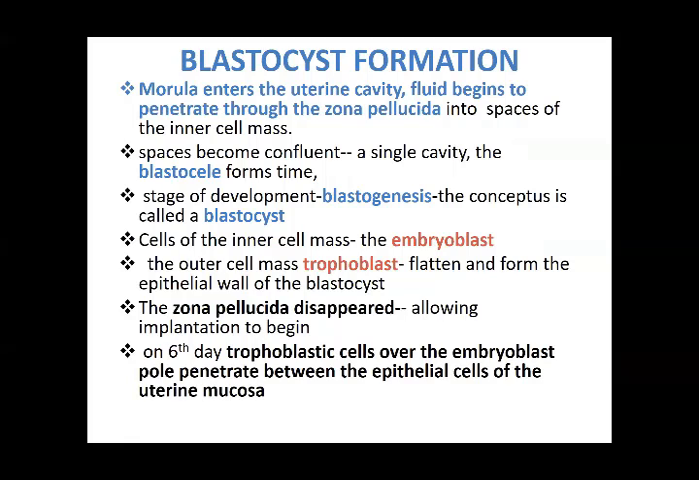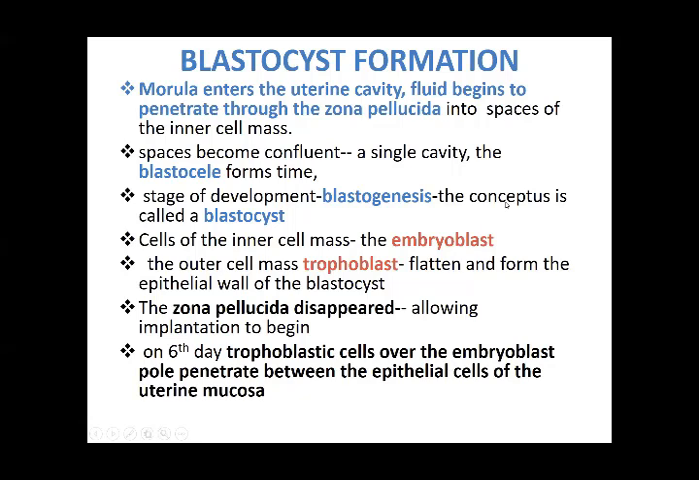That is mulberry, small rounded structures which are attached to a central portion. So it's something like that, many cells collectively attached in a certain area, so because of that resemblance it is called morula. Once it enters the uterine cavity, fluid is going to penetrate through the zona pellucida into the spaces of this inner cell mass. Small spaces then become confluent, and a single cavity, the blastocele, is formed.